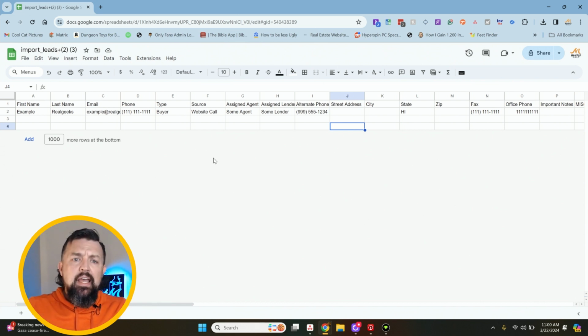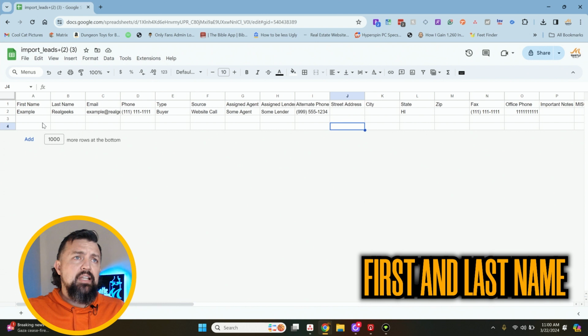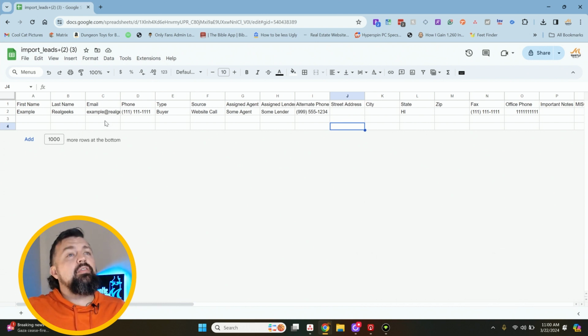So first things first, as we all know, we need your first and last name. Now, if your grandma is in here, don't put grandma, put her first and last name. Why, you might ask? Because you are going to be sending out things to these people throughout the year, and you don't want to call them one name or another. So if it's something that you shouldn't call them, don't do it. If it needs to be capitalized, for the love of God, capitalize it.